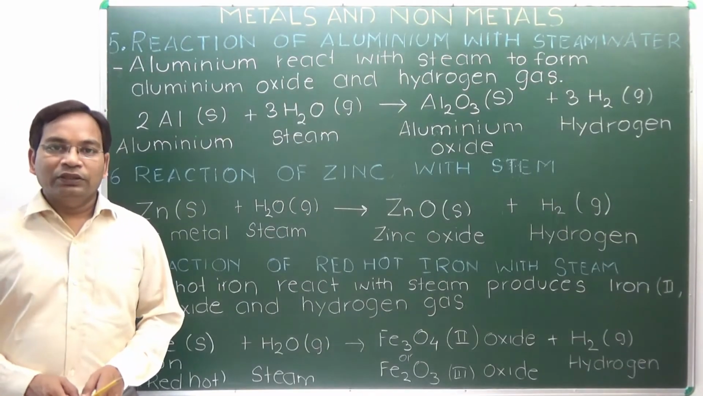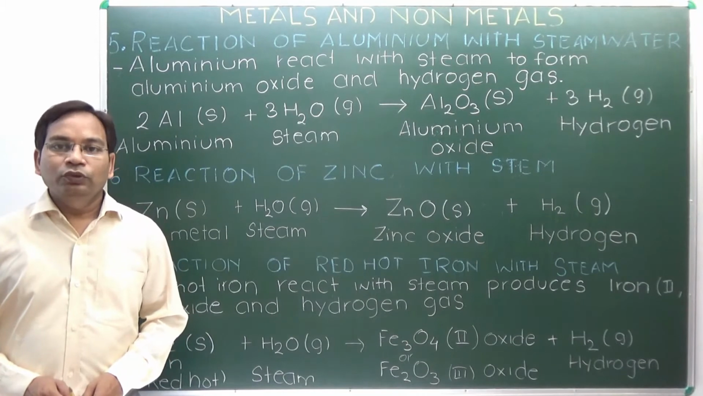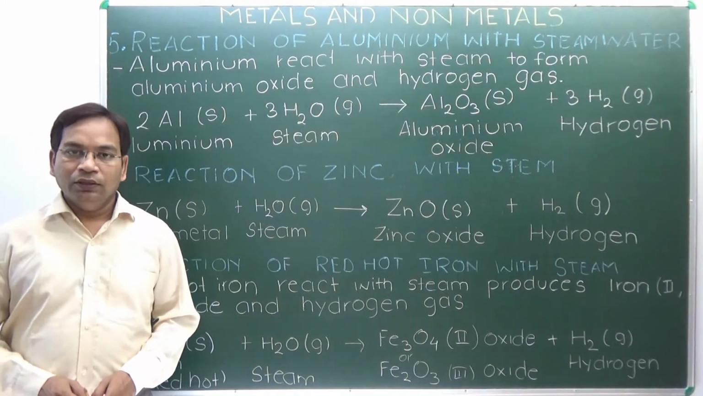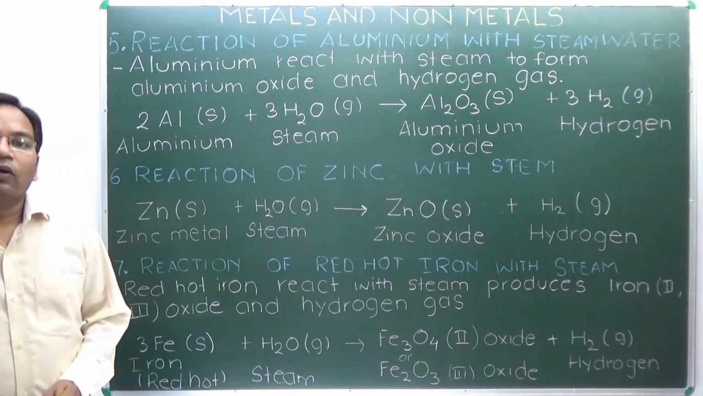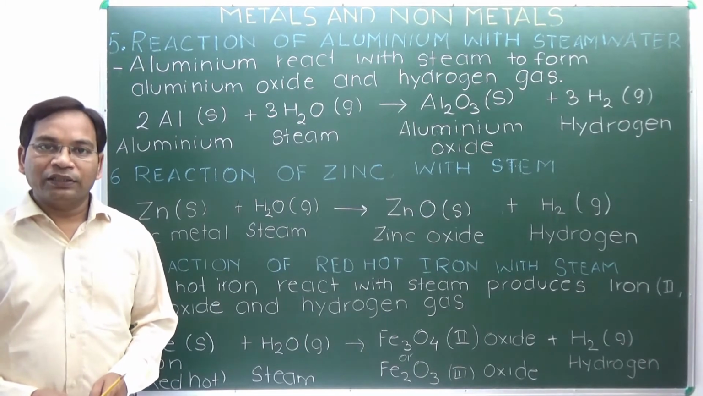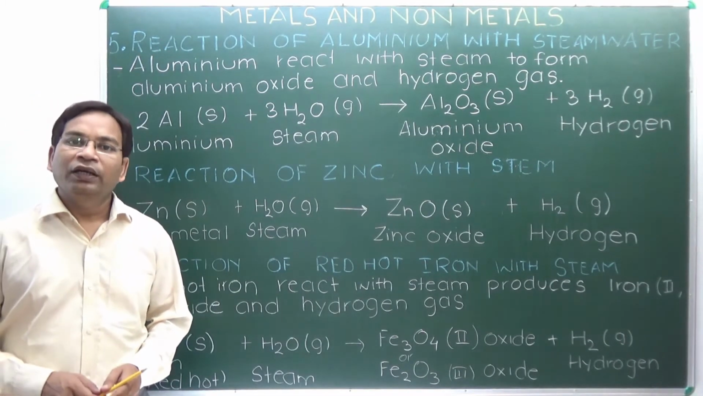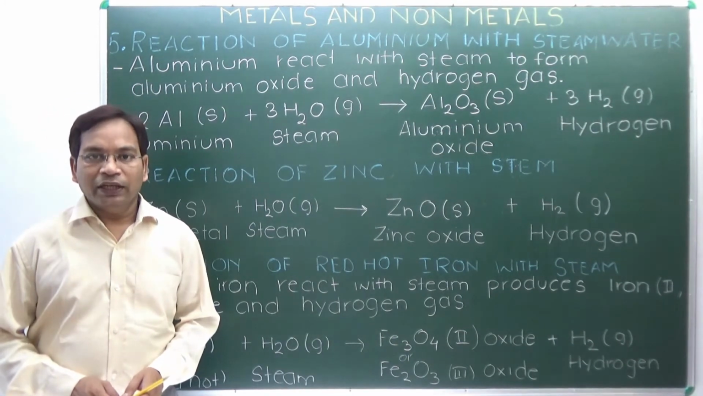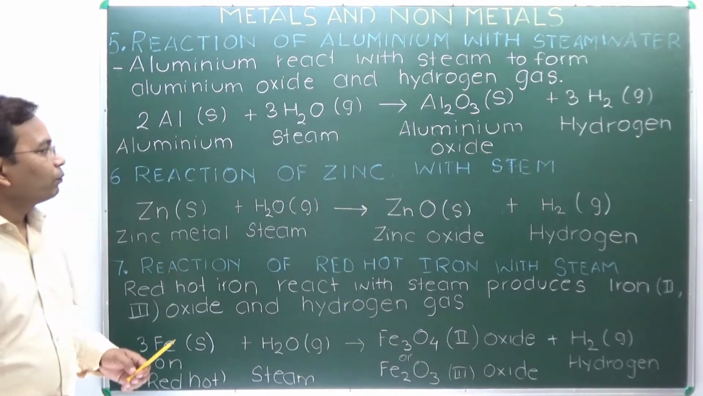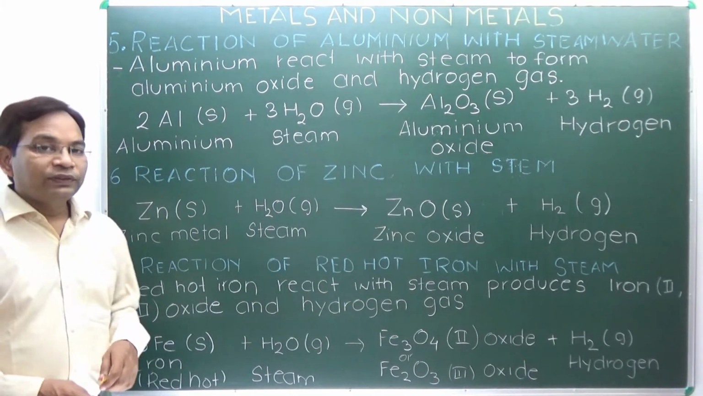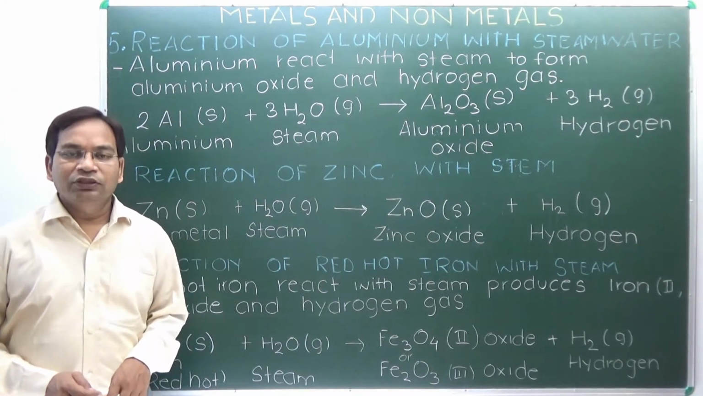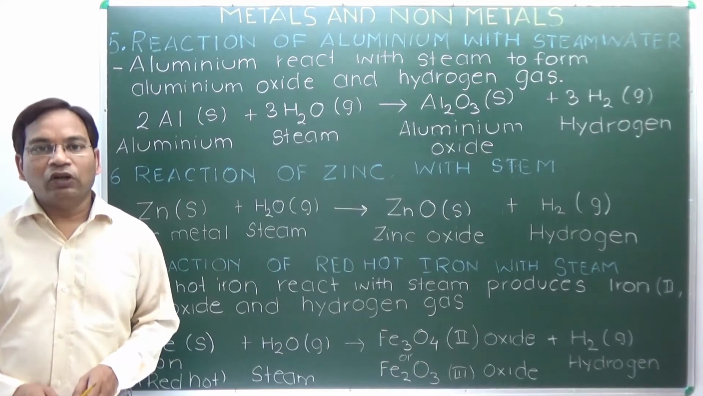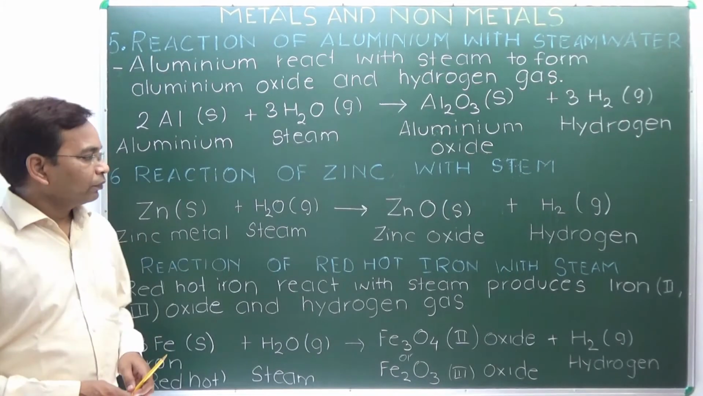Reaction of aluminium with steam. Aluminium does not react with ordinary water because there is a layer of aluminium oxide that protects the aluminium from reaction. Here aluminium reacts with steam to form aluminium oxide and hydrogen gas. Reaction of zinc with steam. Zinc reacts with the steam to form zinc oxide and hydrogen gas.